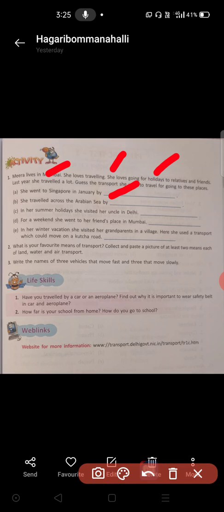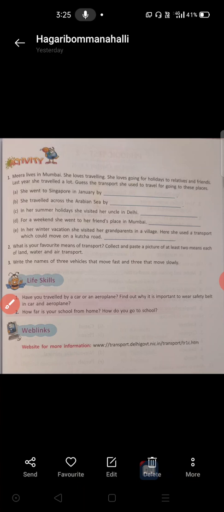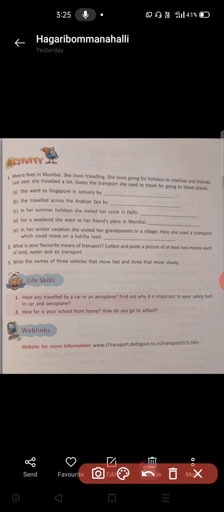Singapore, is it a nearby place? No, it is a further place. It is too distant from our India. That is why you need to mention here aeroplane. Second one, she traveled across the Arabian Sea. You know that is sea water. In that way, if you want to travel, what do you have to use? Ship or boat. A ship can be used here. First one aeroplane, second one ship.